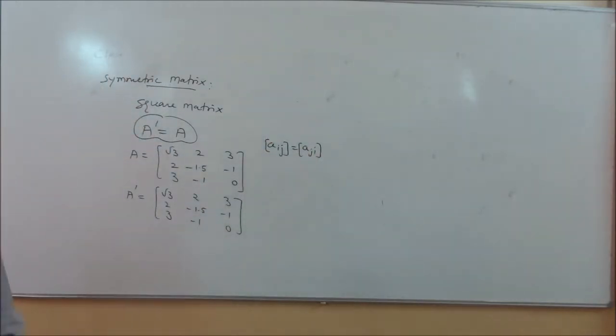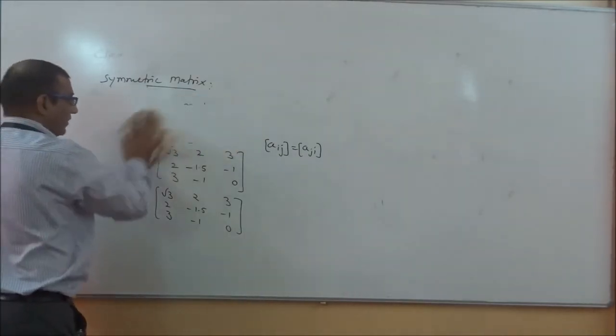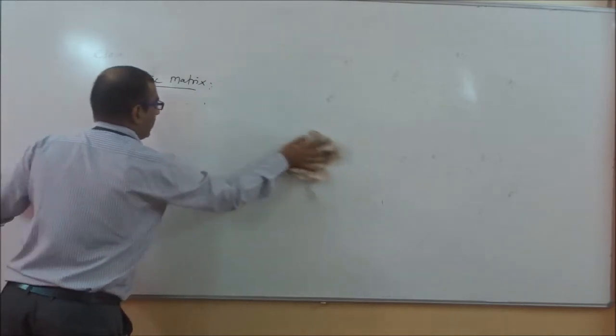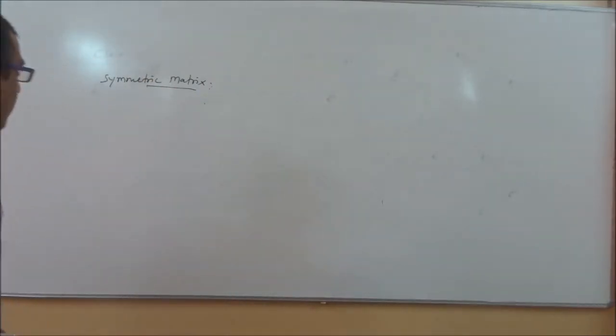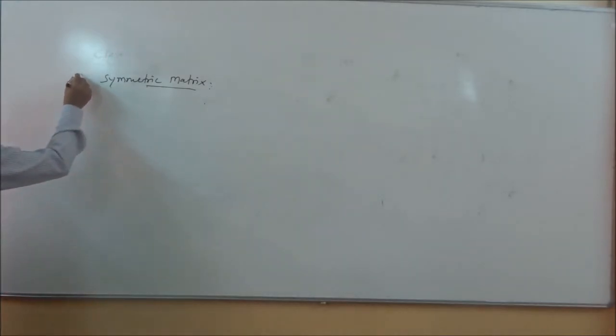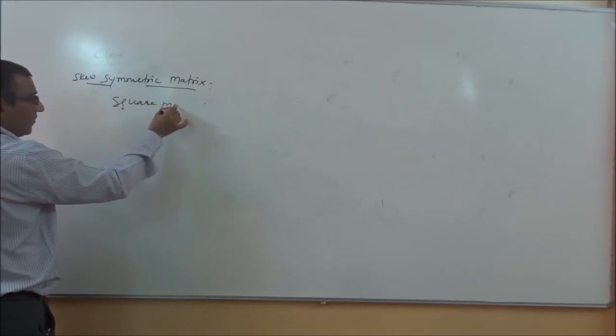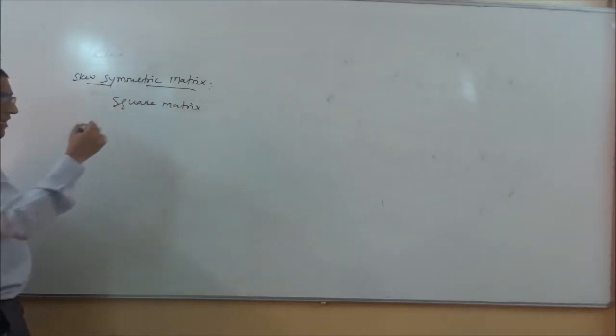Okay. Now we will come to the next matrix, that is a skew symmetric matrix. So again we will take one square matrix. The first condition is that we want a square matrix.